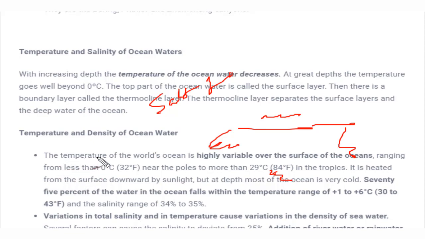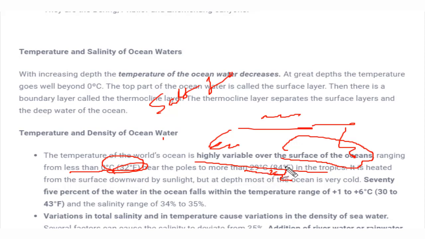So we'll see over here, the temperature of the world ocean is highly variable, as already seen. And it's not necessary that over the surface the temperature would be the same. It ranges from less than 0 degrees Celsius, that means it can go below 0 degrees Celsius, and as you can see, there are several seas which are frozen near the poles. So over there the temperature goes below 0 degrees Celsius, and it can be more than 29 degrees Celsius or 84 degrees Fahrenheit at normal places near the tropics. Why near the tropics?